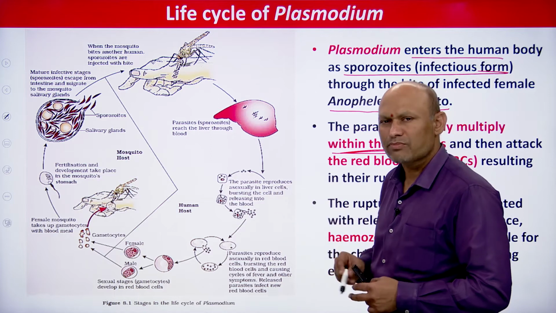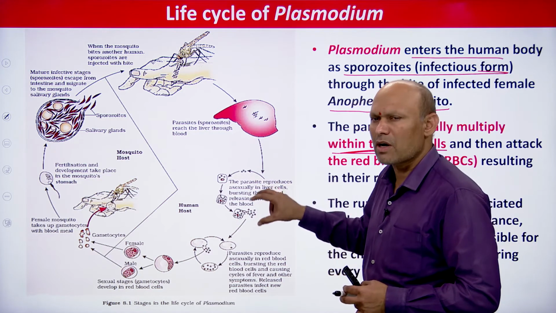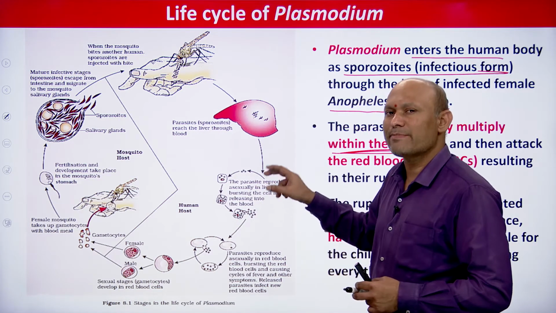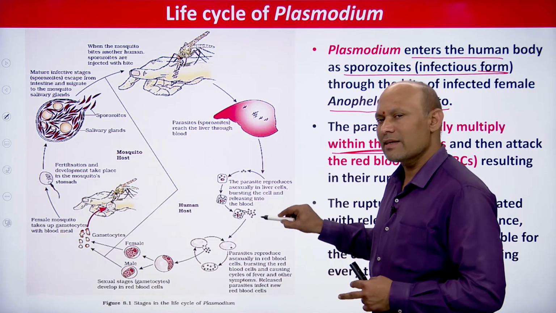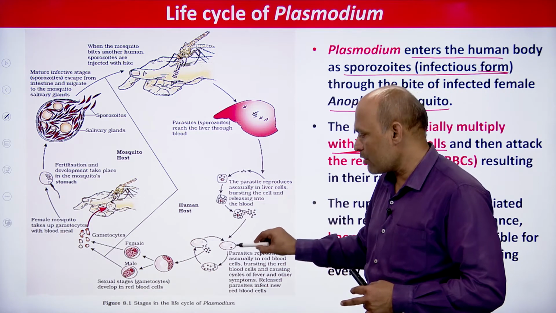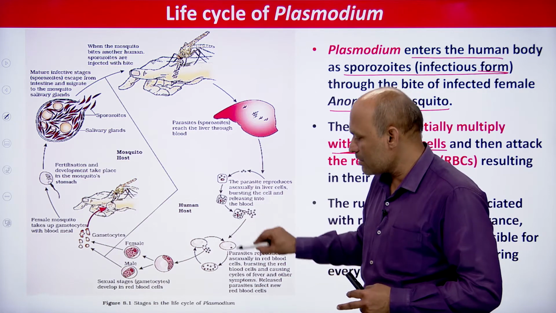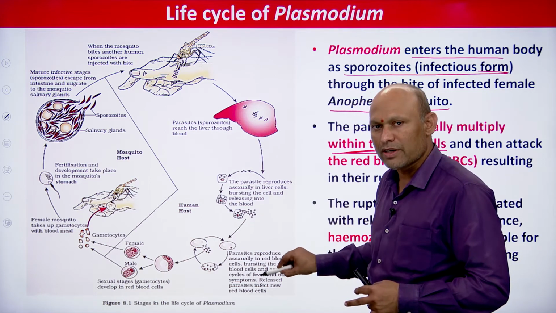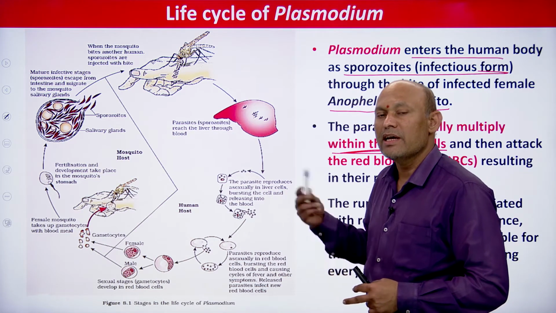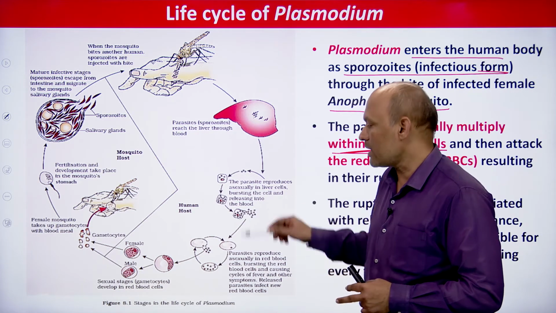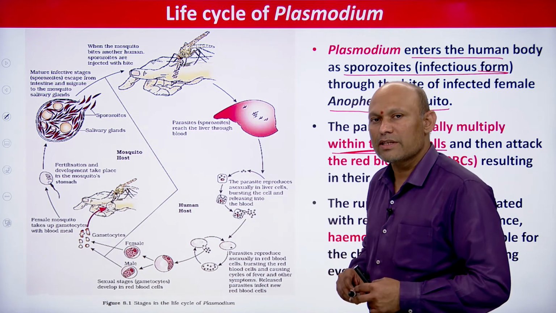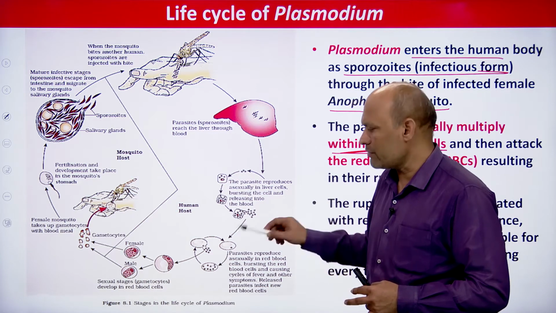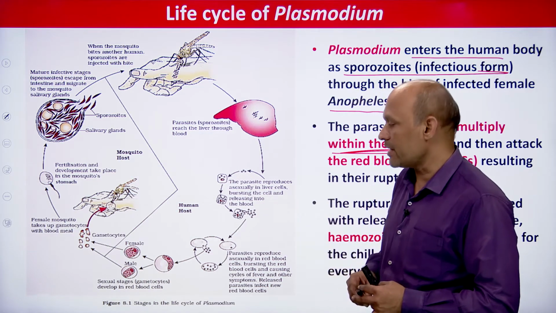And after damaging a considerable number of hepatocytes, these parasitic stages again attack RBCs. Are you able to see? RBC. And again in RBC they undergo asexual multiplication. So asexual multiplication in liver cells is called hepatic schizogony. Asexual multiplication in RBCs is called erythrocytic schizogony. We will talk about these things in detail subsequently.